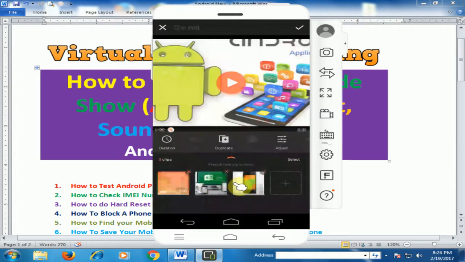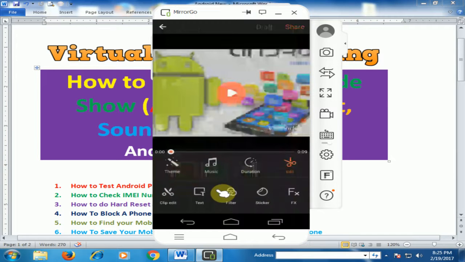You can move any image. If I want to display this image as the second image, you can move it, and you can remove it also. And there are options duration, duplicate, and adjust. If you want to increase the brightness or contrast, you can use the adjust option. I am not using this option. Just click cancel.